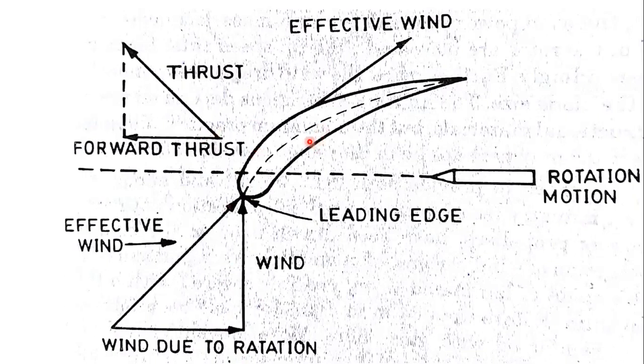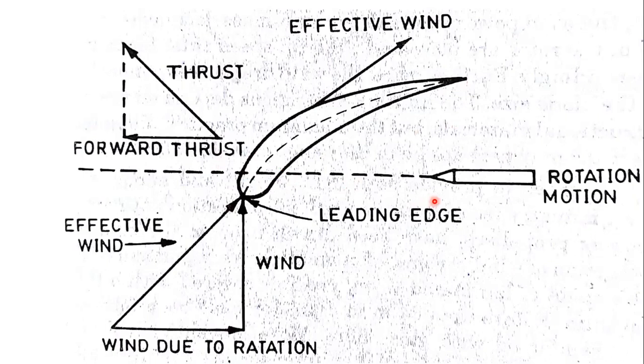So this effective wind will be approaching from ahead to the leading edge. From this direction, the effective wind will be there from tip to leading edge. Other parts of the blade between the tip and the axle are set at greater angles to the plane of rotation, according to the velocity and the ideal setting of the airfoil.